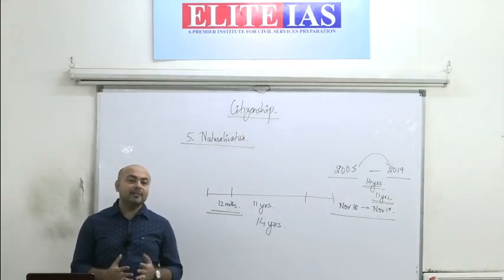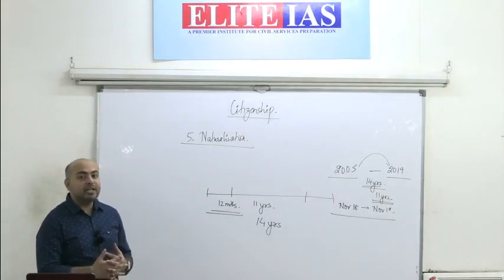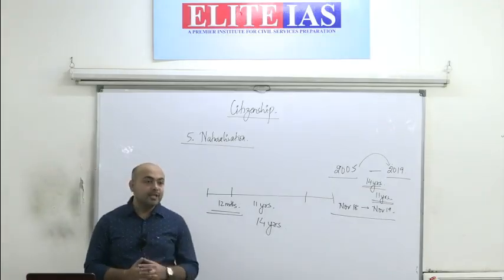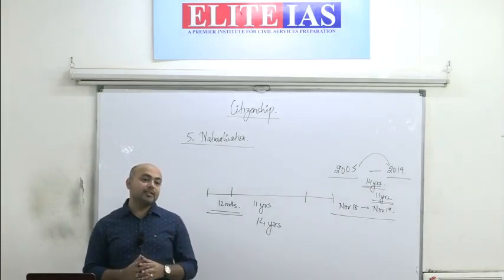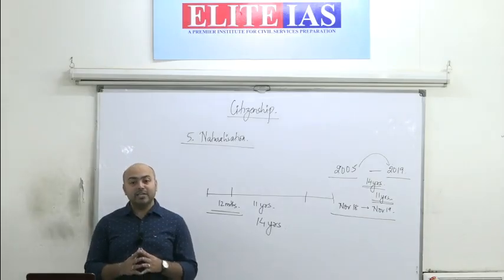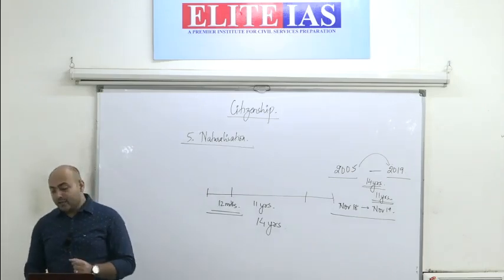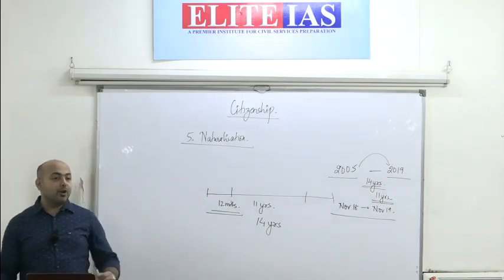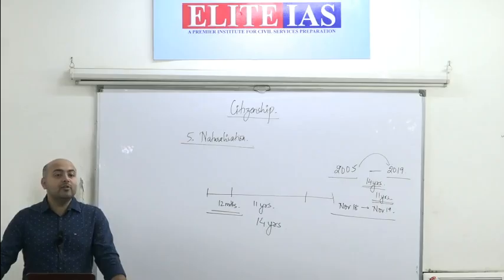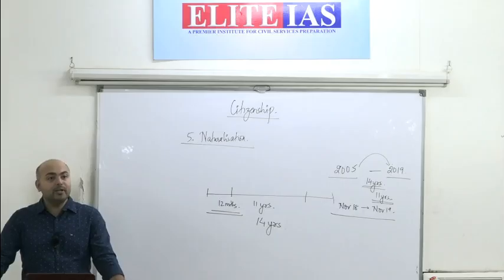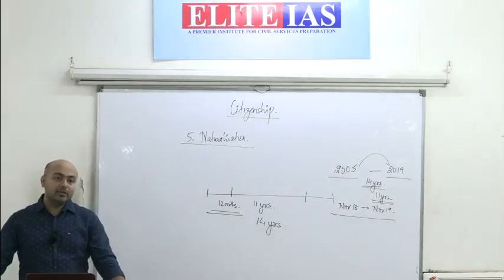But there are some countries, like I gave you an example of a country like US, wherein only natural born citizens are given certain rights. Not all citizens enjoy similar rights. Naturalized citizens do not enjoy some rights. Like when we talk about constitutional offices, they cannot be occupied by naturalized citizens. They are to only be occupied by the natural born citizens.